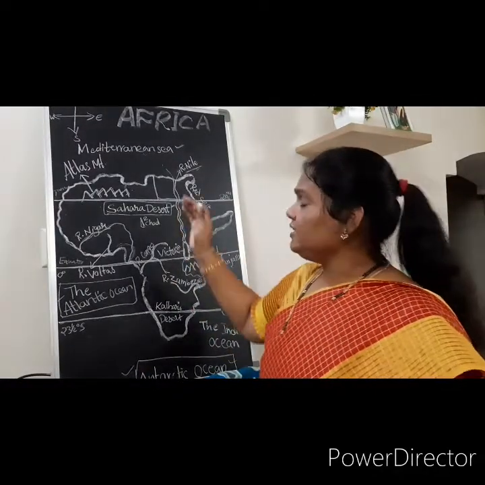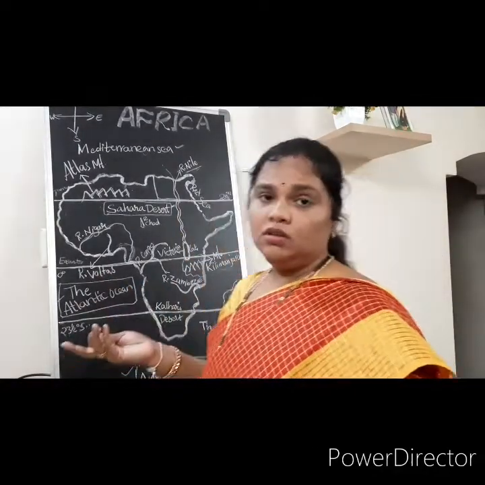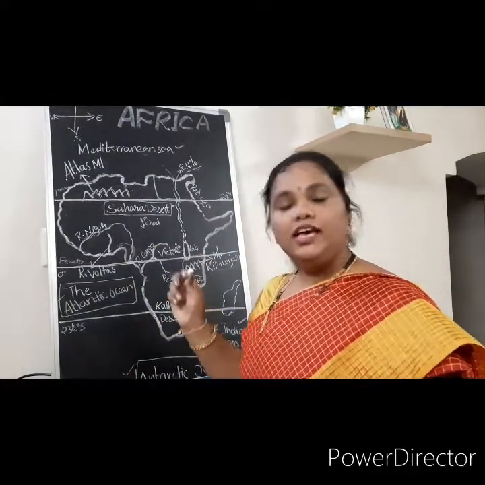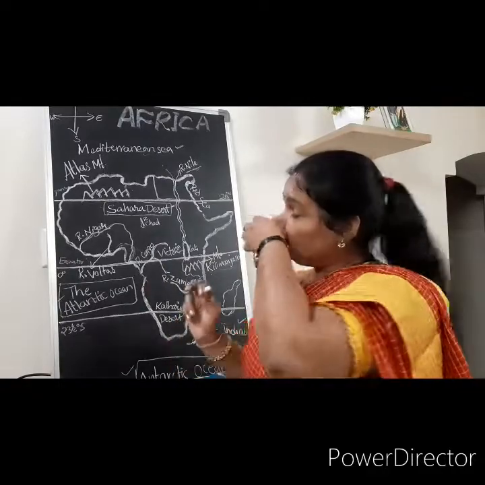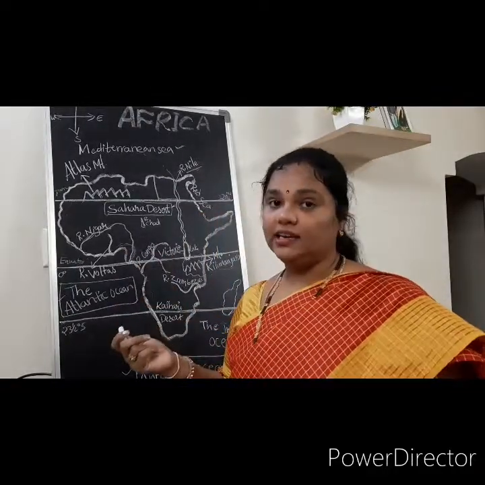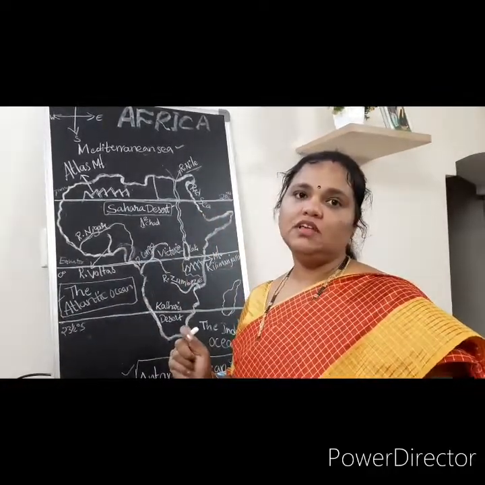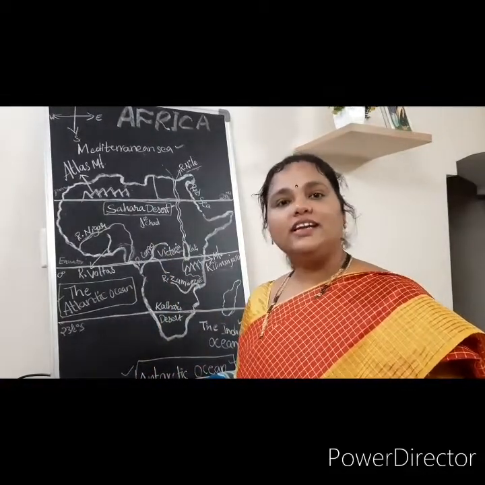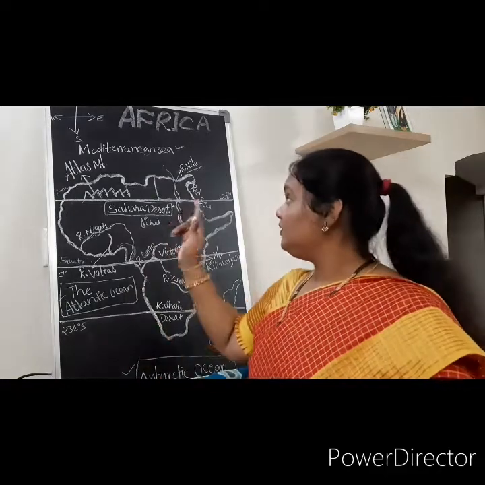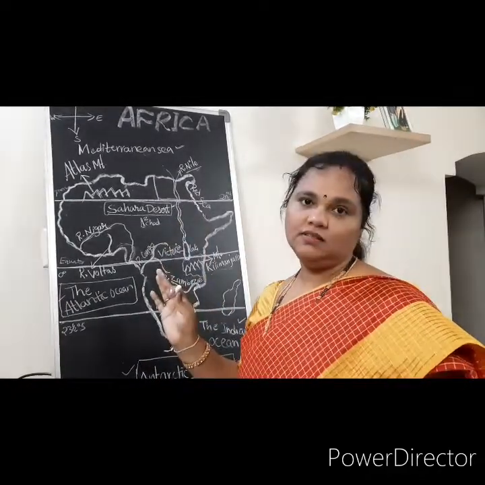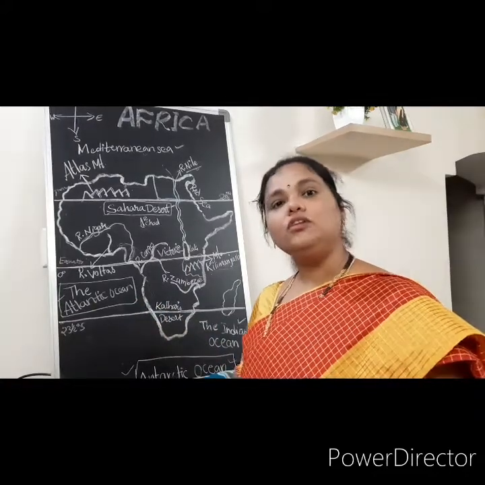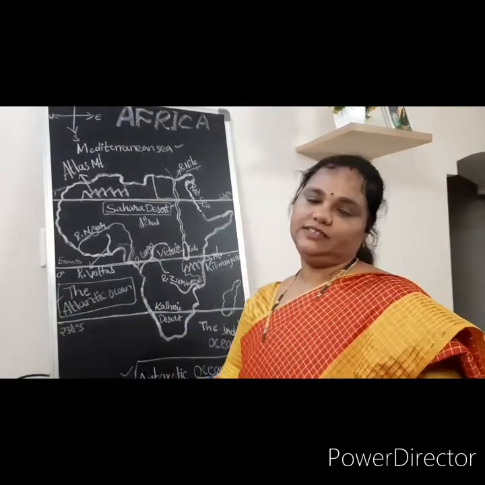Okay. Suppose in Egypt there is no Nile, what is the condition of Egypt? Egypt is actually prosperous now. But suppose River Nile is not there, what is the position of Egypt? It would definitely become like Sahara Desert, also a desert. Because of River Nile, it is prosperous. Cairo we can see is very prosperous, colorful and one of the rich cities.